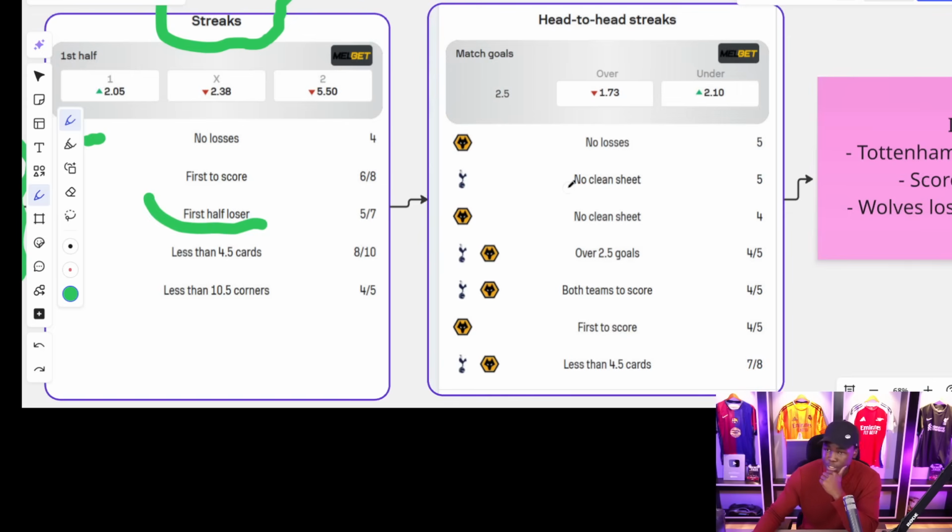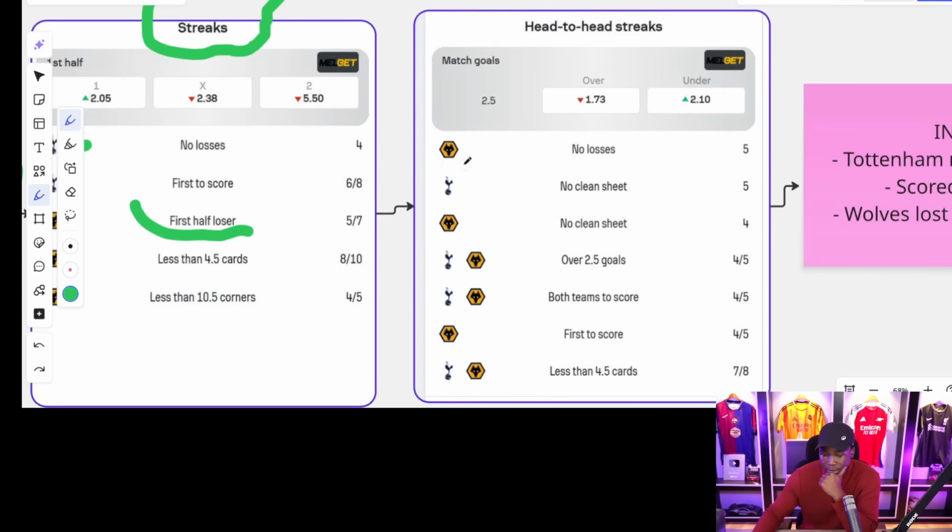So, the head-to-head streaks, this is what we have present. No losses for Wolves in the last 5. We've all witnessed that. No clean sheet for Tottenham Hotspurs in the last 5. They have conceded a goal from Tottenham Hotspurs, yeah? And again, over 2.5 goals, 4 over 5. Both teams to score, 4 over 5. Wolves were the first to score in 4 of the last 5 matches.